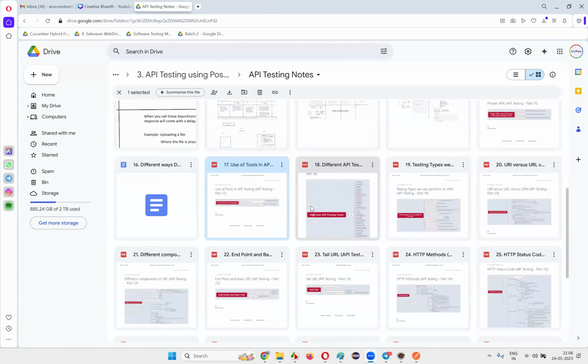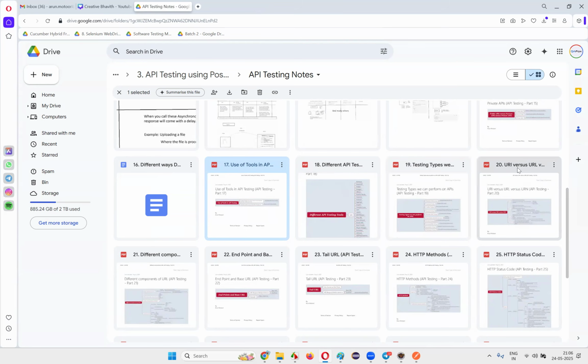Then I think we can stop here for today, guys. A lot of information I have shared today. In the next sessions, a few more concepts of APIs: why we have to use tools for performing API testing, what are the different types of API testing tools available, and what are the different testing types we can perform on APIs.